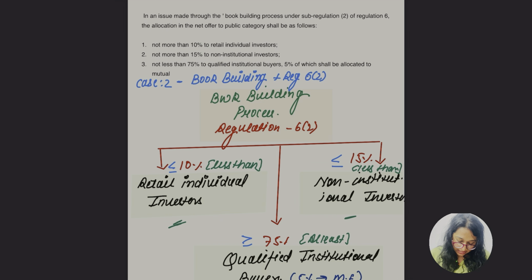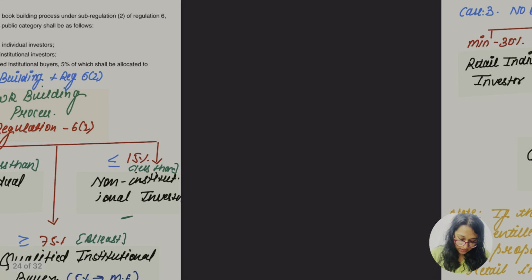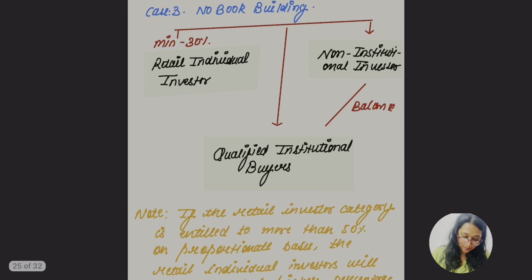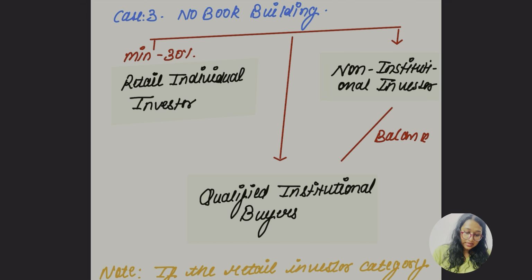ठीक है, so for regulation 6 subsection 2, not more than 10% RII, in case of NII not more than 15%, but at least 75% is to be allotted to whom? The QIB. Okay, and again same thing, 5% is to be allotted to whom? The mutual fund वाले. Mutual fund वालों को नहीं छोड़ सकते अपन. So yes, there is case 3, as there was only 2 regulations, regulation 6 subsection 1, 6 subsection 2.